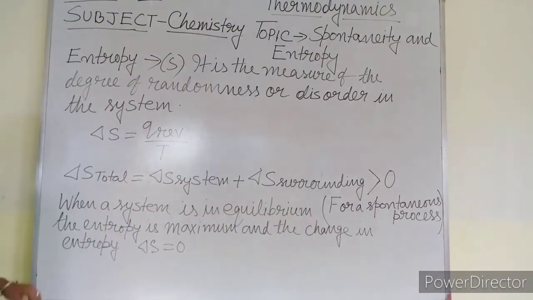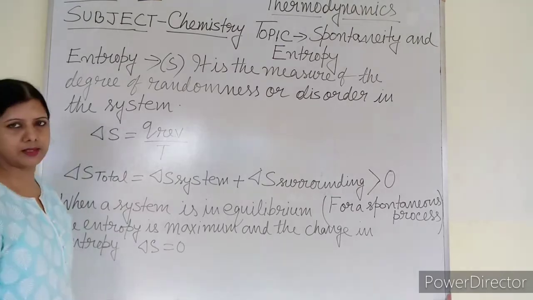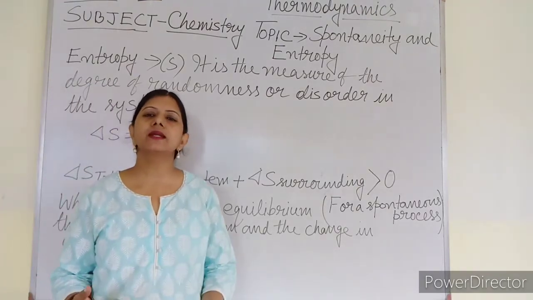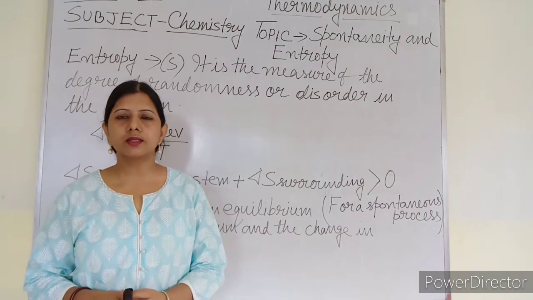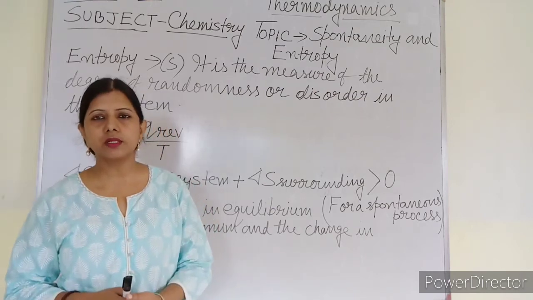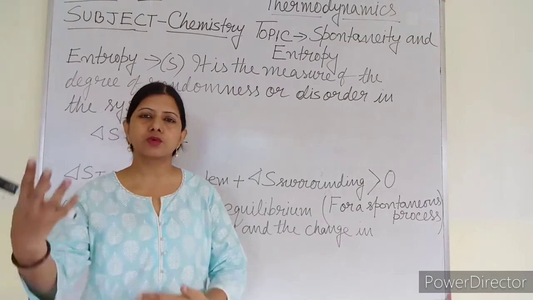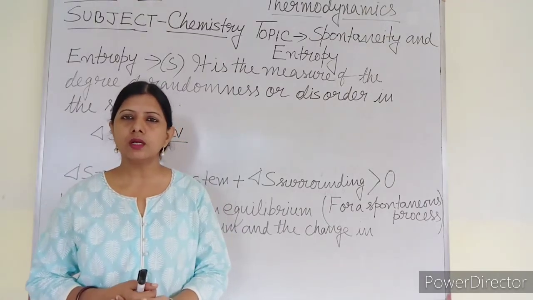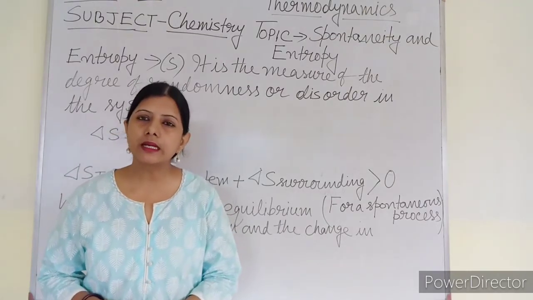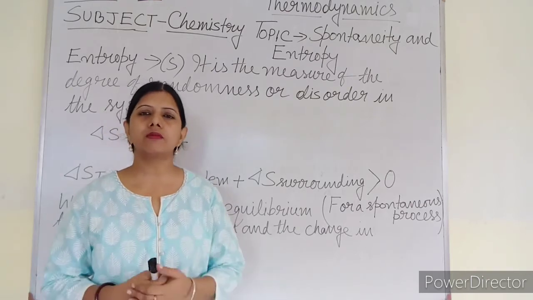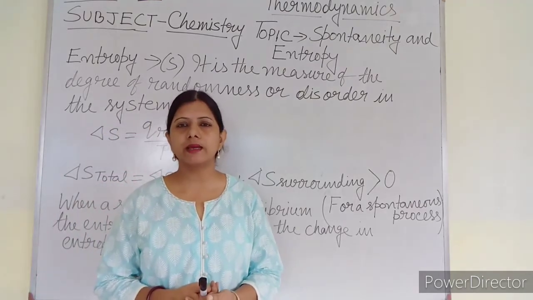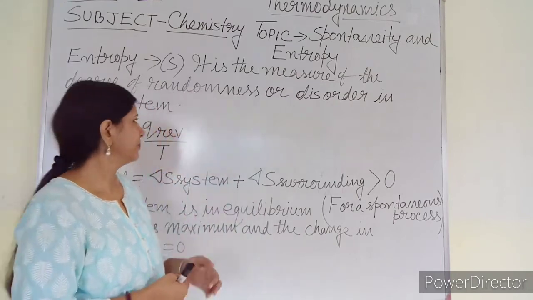Entropy is the measure of the degree of randomness or disorder in the system. The system is definitely not in order, otherwise it will be in equilibrium. It is not in order, that's why a reaction is occurring or proceeding in a particular direction. To measure the degree of disorder or randomness, a new term came, that is called entropy, that is